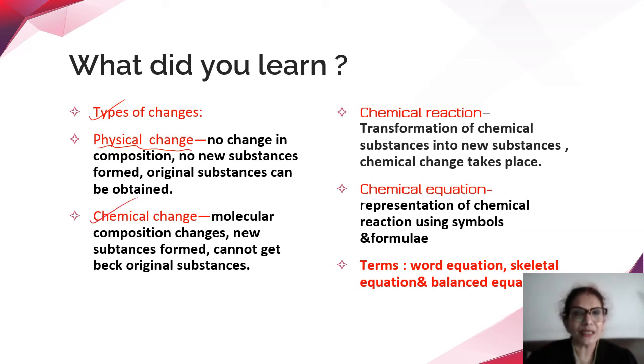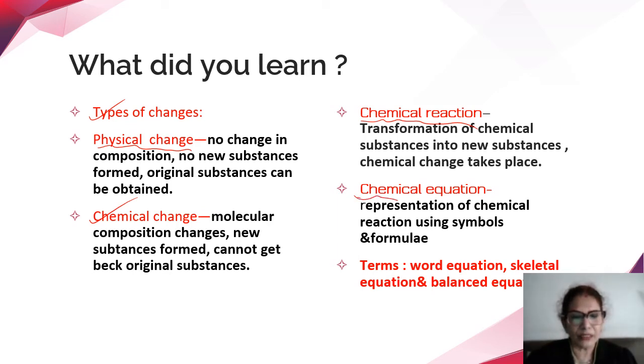Chemical change is a permanent change. New substances are formed when substances combine, and we cannot get back the original substances. And always this is accompanied by either absorption of energy or release of energy. Then we have learnt about what is a chemical reaction. The transformation of chemical substances into another chemical substance or new chemical substances is called a chemical reaction.